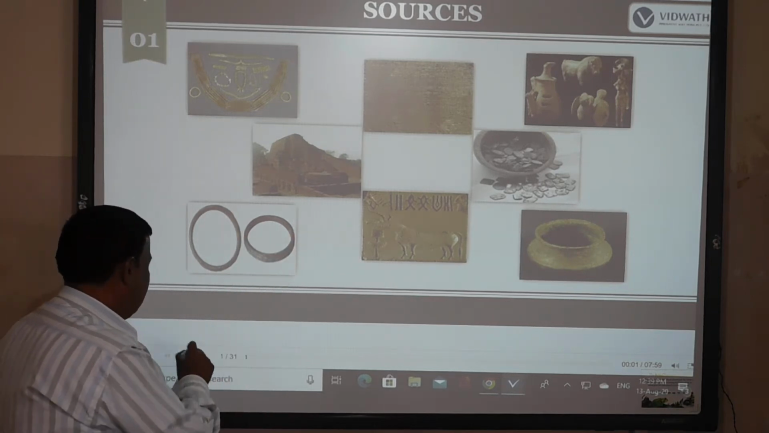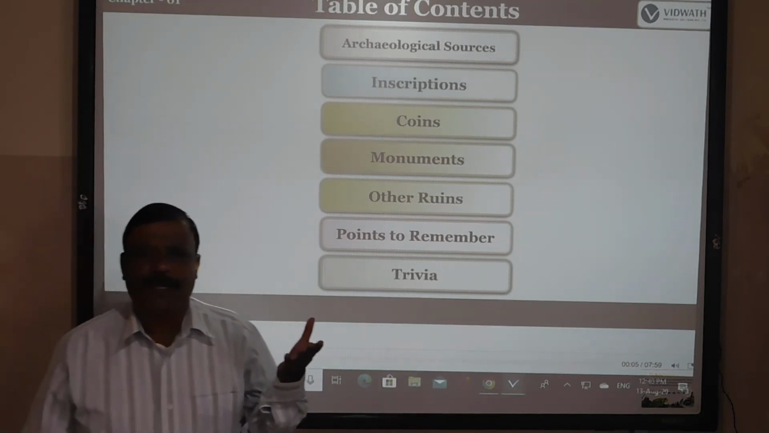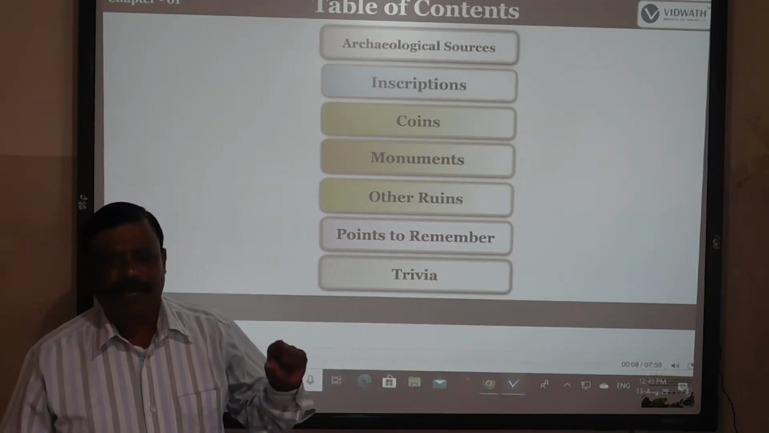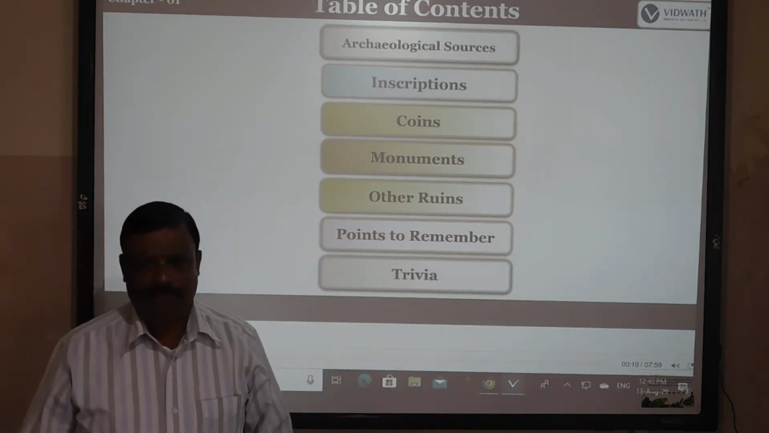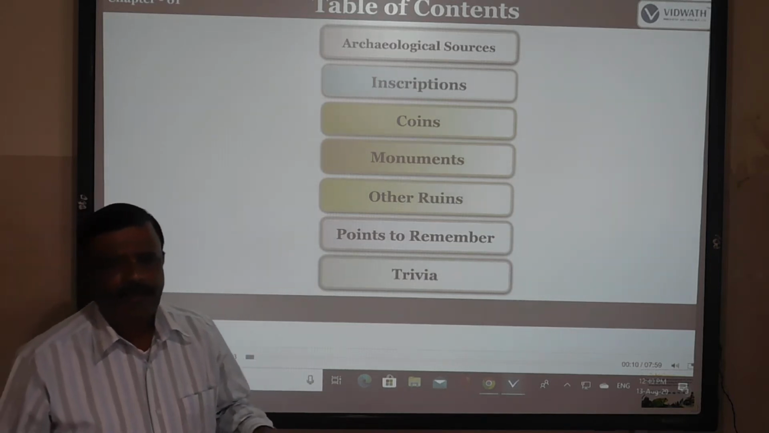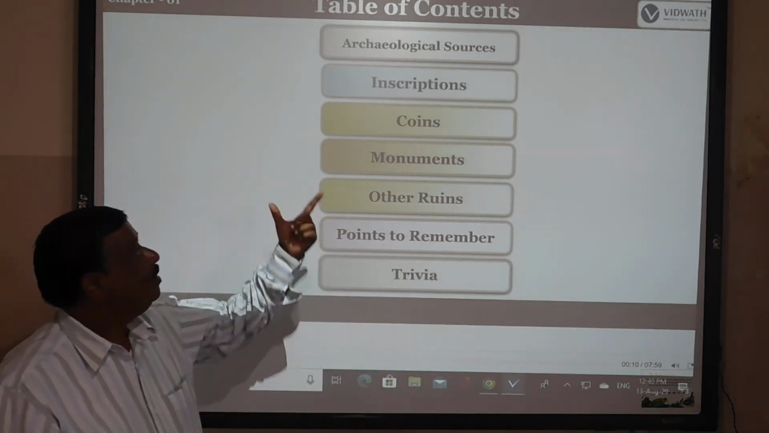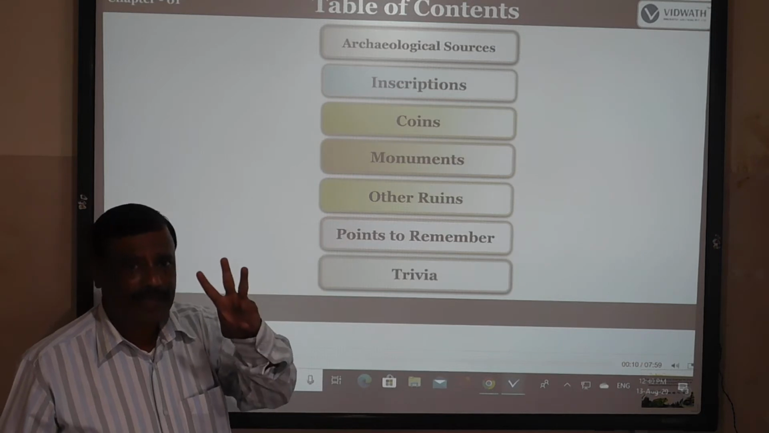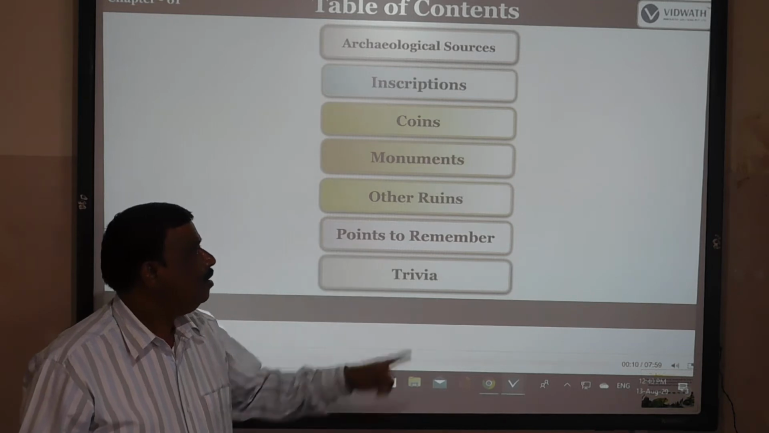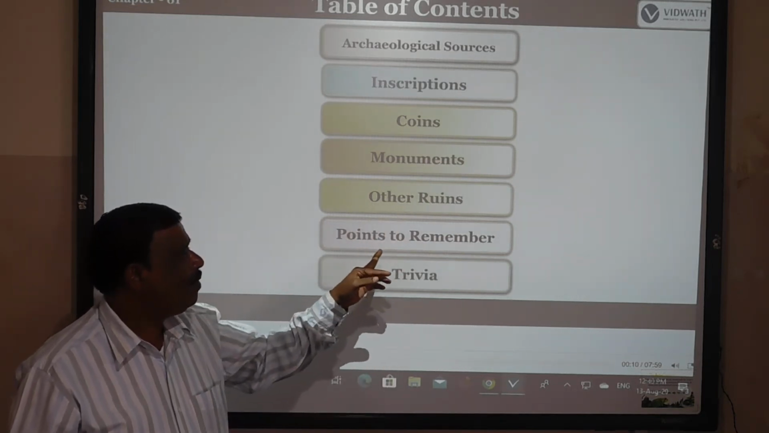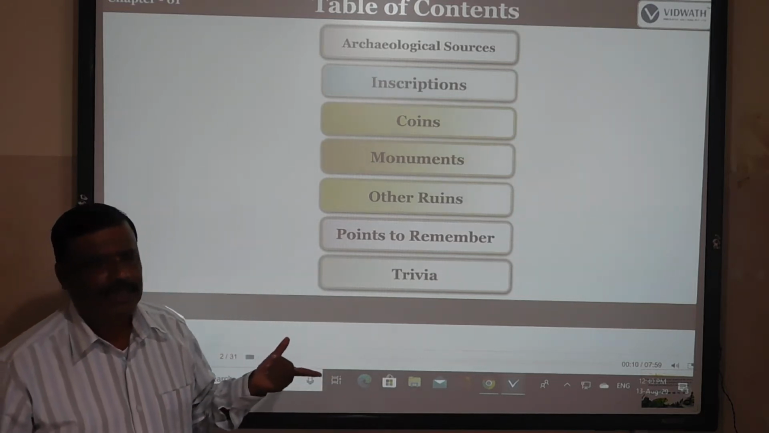Okay, see this. First of all, sources can be divided into two types. One is written sources, another is archaeological sources. So in this class we shall discuss the archaeological sources. These include inscriptions, coins, monuments, and other ruins. These are the main objectives of this class.